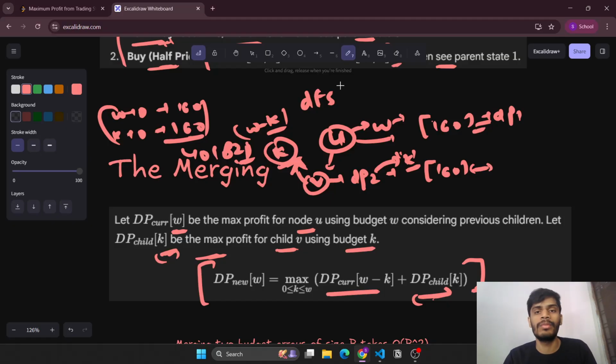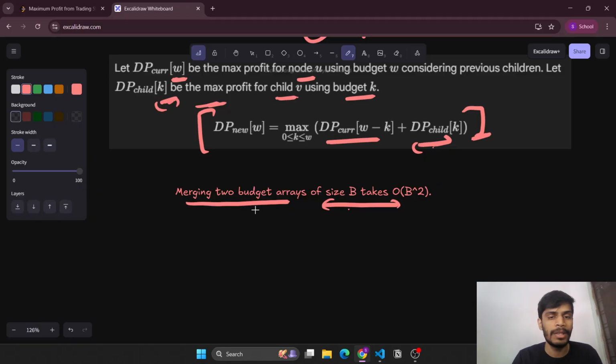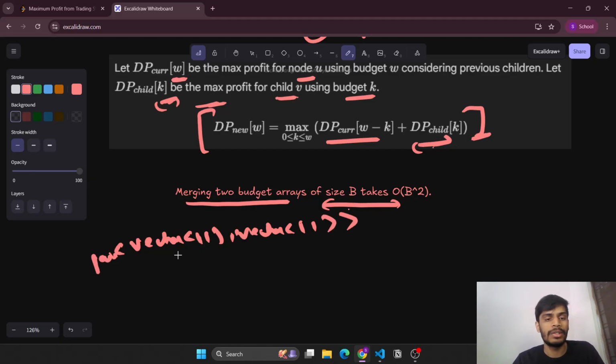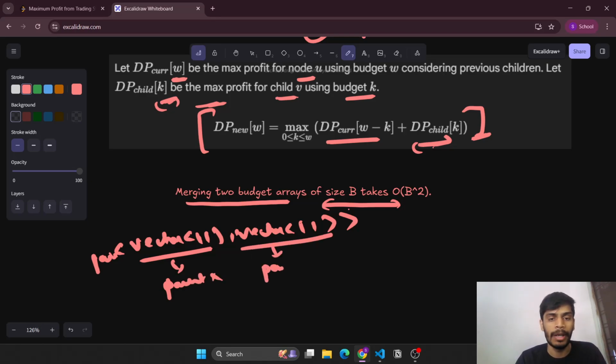We definitely need two DPs at each step. What do we need? We need, suppose, vector LL comma vector LL. So we need a pair of these DPs at each node. Why? Because one will denote that the parent did not buy, and the other vector LL will denote that the parent did buy.